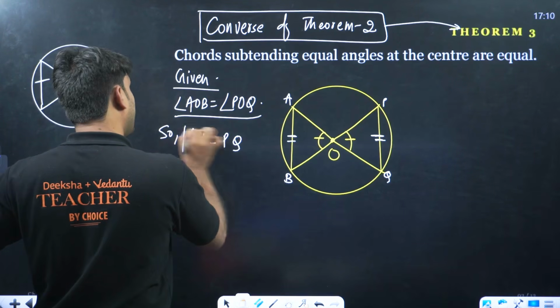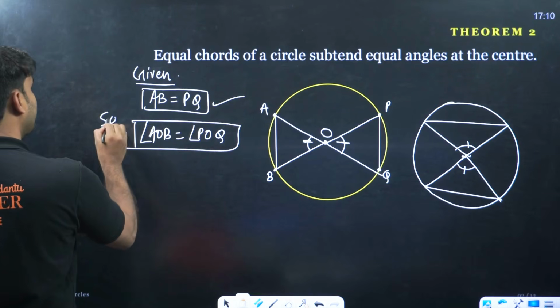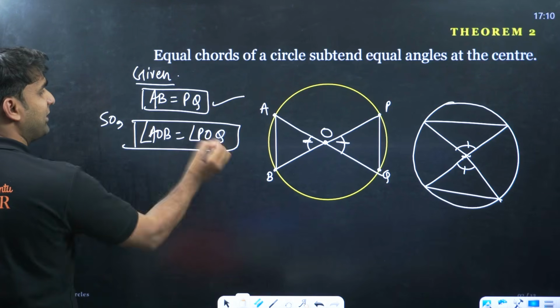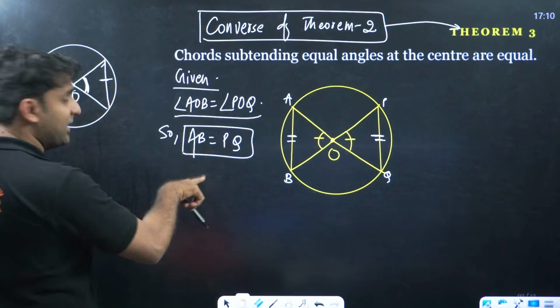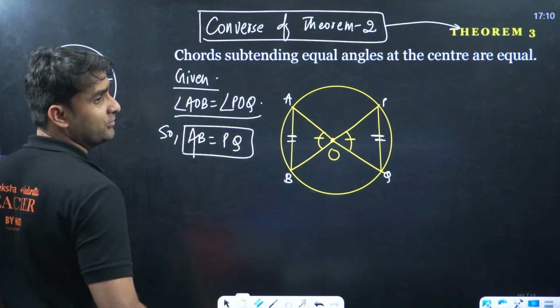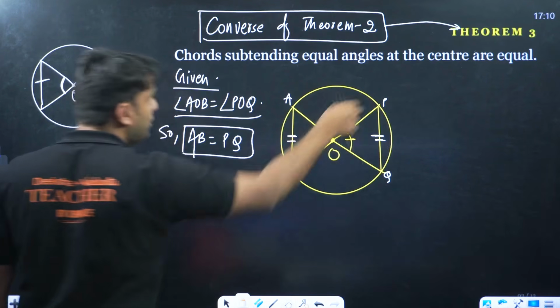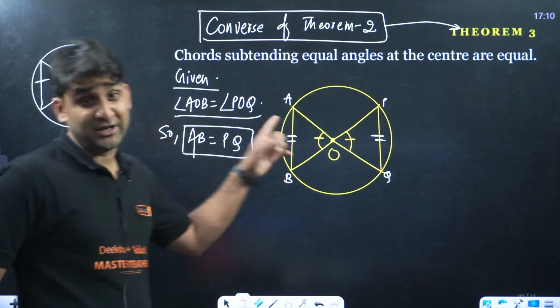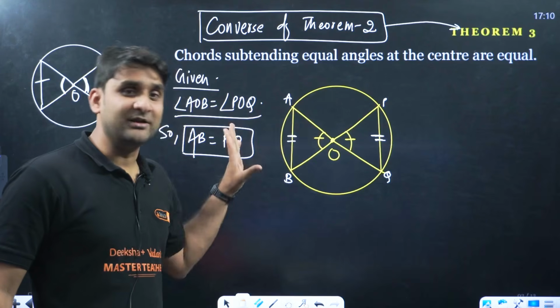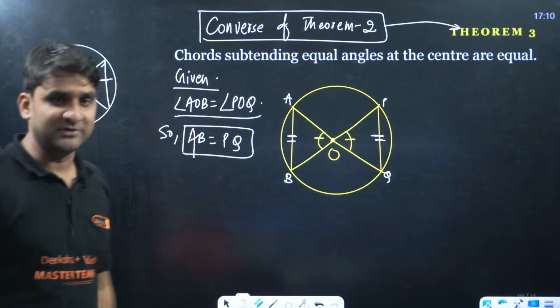And what was theorem 2? Given was this, and according to the theorem, the angles become equal to each other. But here, if angles are equal to each other, this is already given to you. So it implies that the chords AB and PQ will also be equal to each other. Again, I can prove it by the side-angle-side property. So AB will be equal to PQ by CPCT.